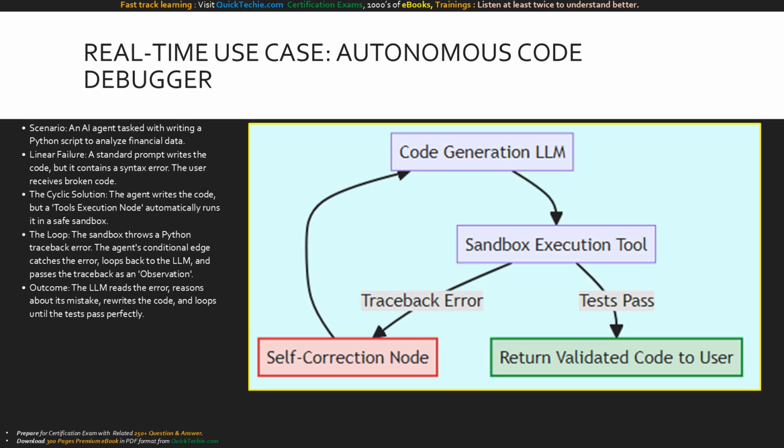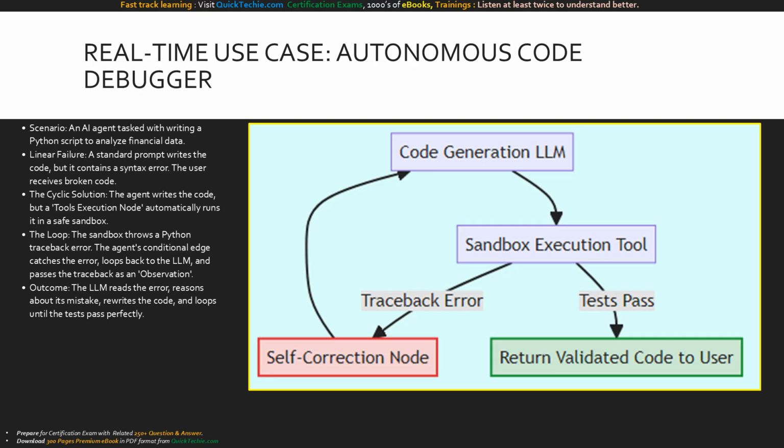But if we implement a reasoning loop, the system transforms. The agent writes the code, but instead of giving it to you, it routes to a sandbox execution tool. The tool runs the code and inevitably hits a traceback error. Because of our cyclic architecture, this isn't a failure. The error is routed back to the LLM as a new observation. The LLM reads the traceback, reasons about why it failed, modifies the code, and loops back to the execution tool. It will continuously cycle writing, testing, failing, reasoning, and rewriting until the code compiles flawlessly. You receive a guaranteed working product.